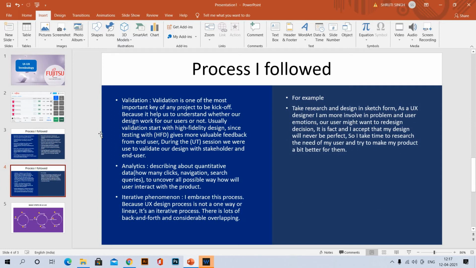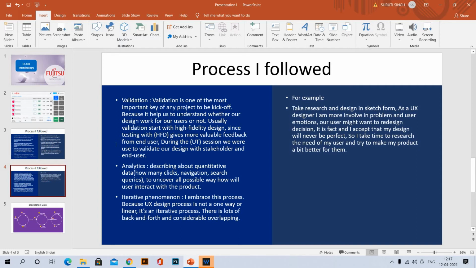The fourth slide is about the same process that I followed, but I have added some more points. Validation is one of the most important keys for the project to kick off. Yes, because it helps us to understand whether our design works for our user or not. After card sorting, user personas, which I will discuss later, gathering information and reading the client documentation, after all that, we validate our designs. It helps us to understand whether our product is working according to the need of the product or not.